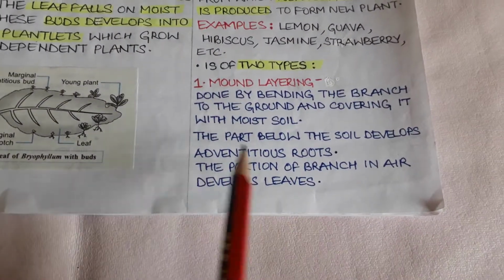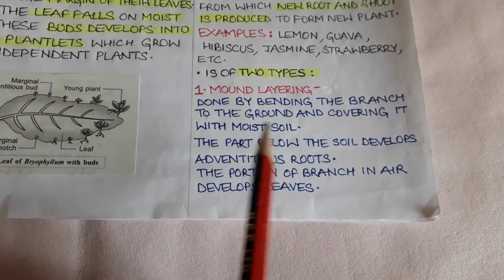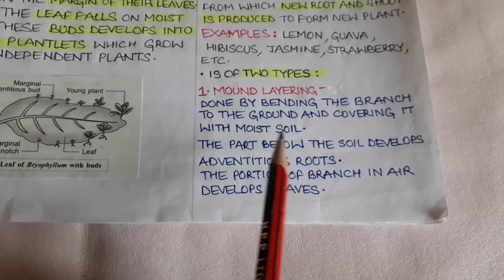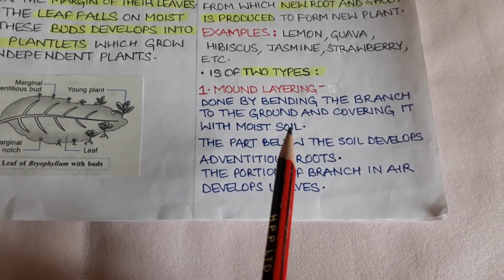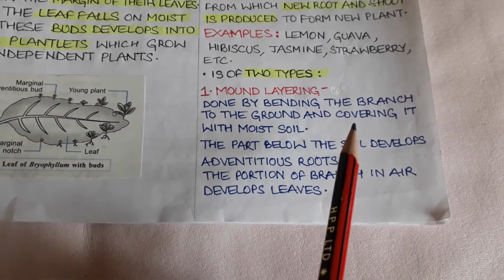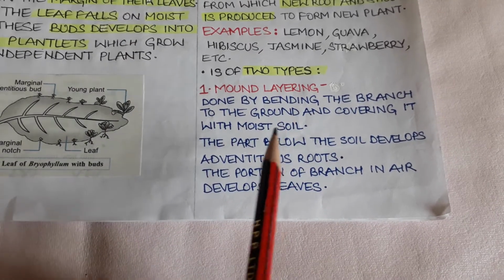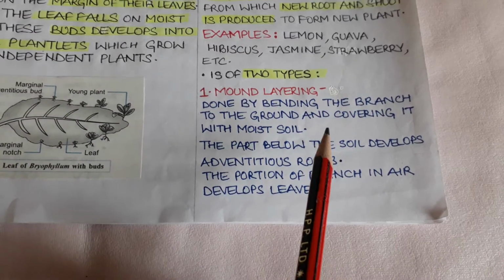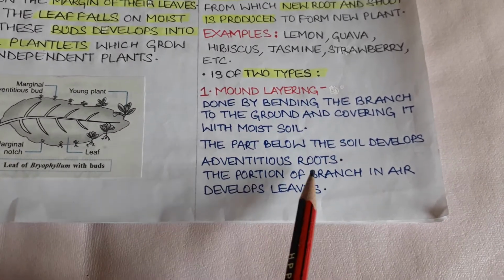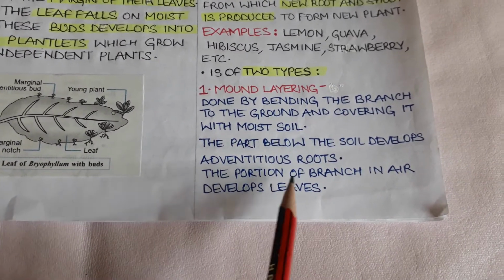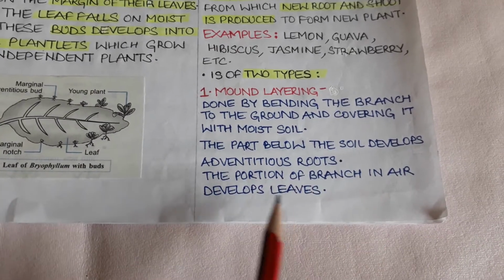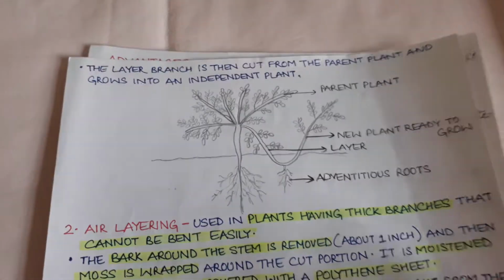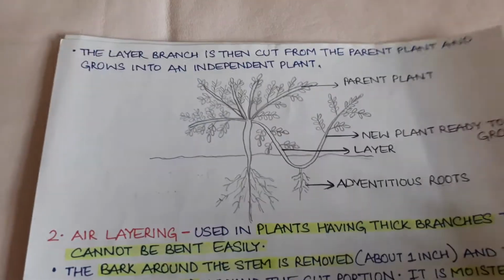Number one, mound layering. It is done by bending the branch to the ground and covering it with the moist soil. Mound layering is done in those types of plants that have flexible branches and that can grow very near to the soil. The part of the stem that is buried in the soil will develop adventitious roots. The branch in the air develops leaves, and when it is fully developed it is cut from the parent plant and grows into an independent plant.